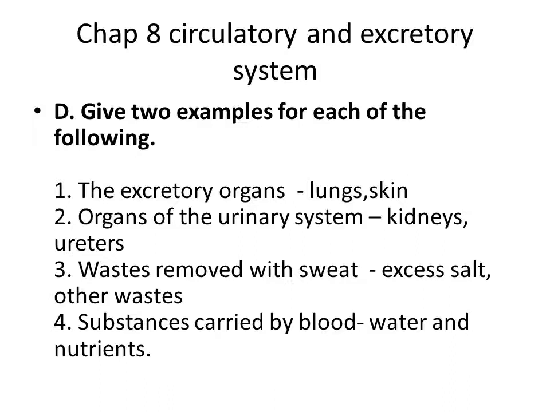Then D, give two examples for the following. Excretory organs. So two excretory organs. One is lungs. Second is skin. You can write kidneys also. Okay, it's your wish. Then second, organs of the urinary system. So what are all the parts of urinary system? Kidneys, ureters, urinary bladder. So three I have given. You can write any two.